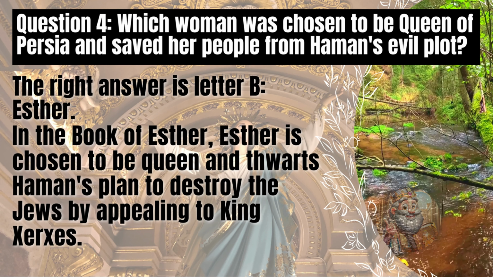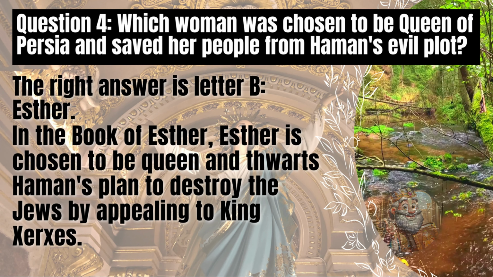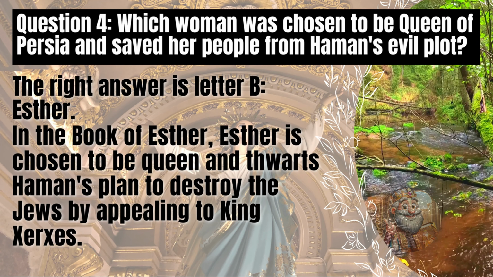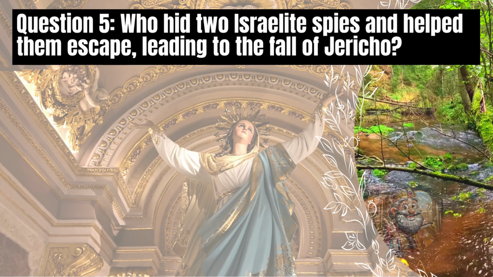The right answer is letter B, Esther. In the book of Esther, Esther is chosen to be queen and thwarts Haman's plan to destroy the Jews by appealing to King Xerxes.